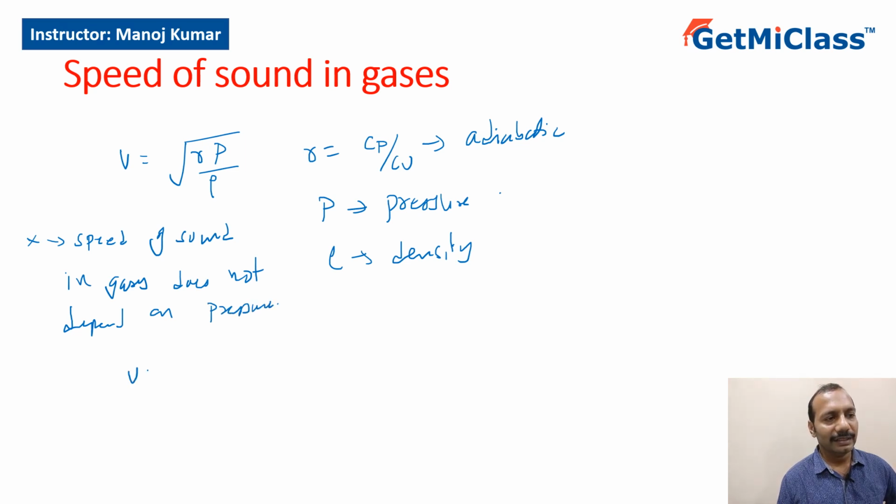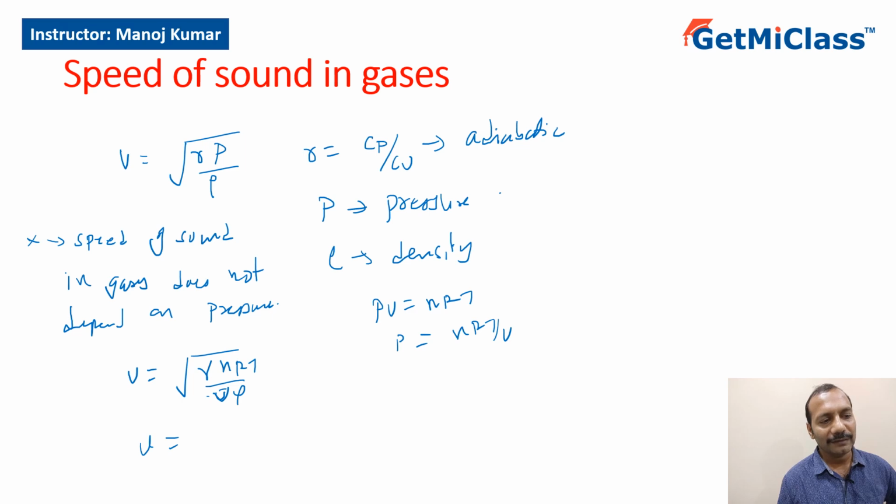Now, let's try to find other expressions for that. V equal to root of gamma P by rho. We know PV equal to nRT, so P can be written as nRT by V. So I get root of gamma nRT by V by rho. Now this V is volume, don't get confused.